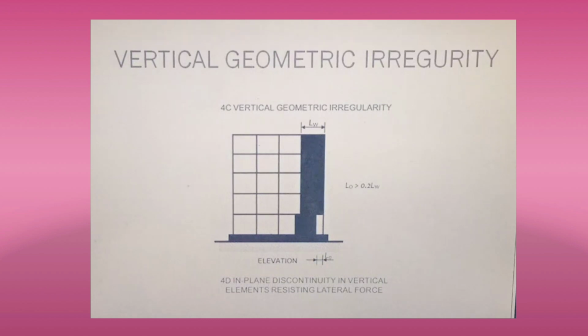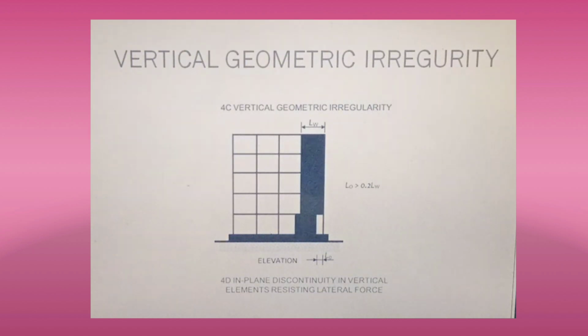Coming to in plane discontinuity in vertical elements resisting lateral force. This is also one of the geometric irregularities. Let us know, according to IS 1893-2016, when we call this in plane discontinuity in vertical elements resisting lateral force an irregularity.